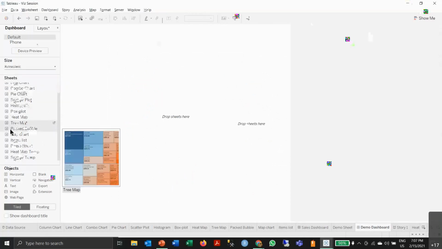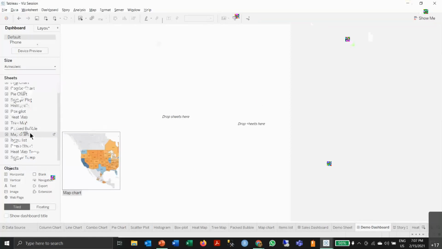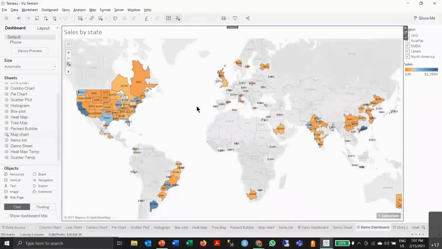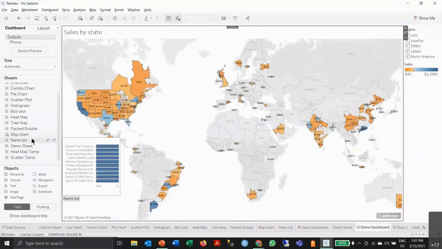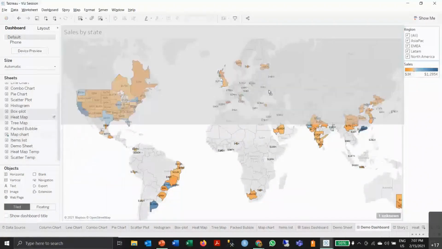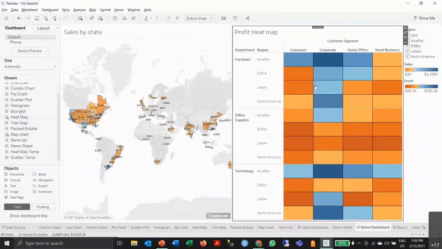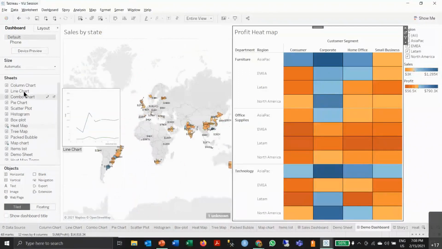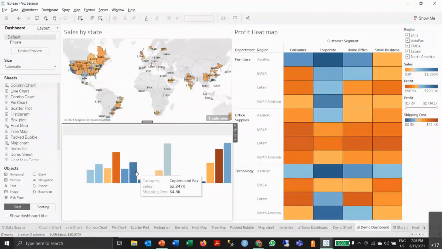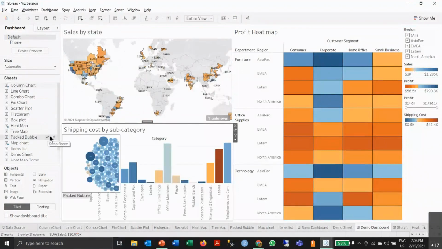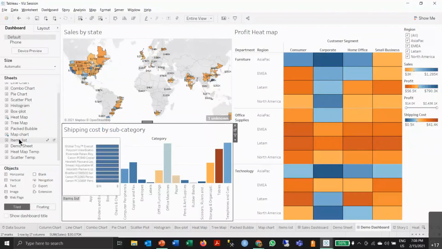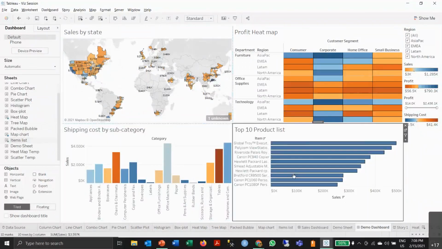After you move on to dashboards, whatever charts you have created will be visible here. So you can drag and place them. Let's say I want the map chart, I want to put it here. So it'll populate the map chart. Then I want to look at heat maps, so I'll populate the heat chart over here. Also, I want to look at the column chart. And also I want to look at the top 10 items I have.